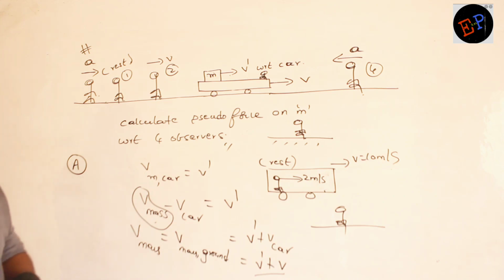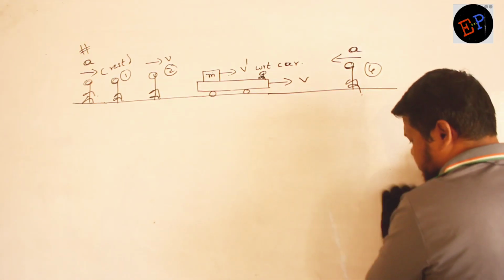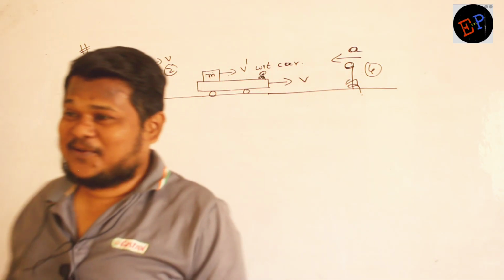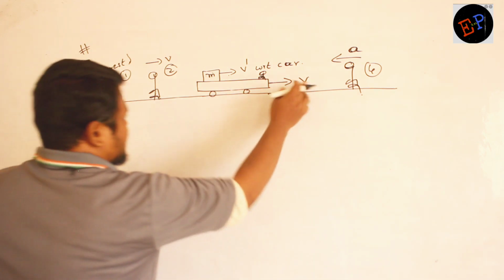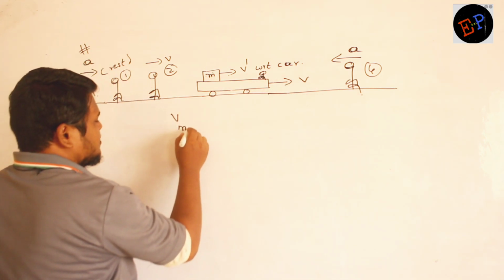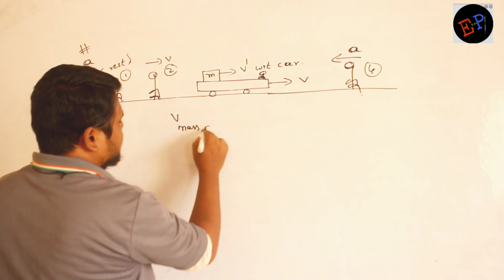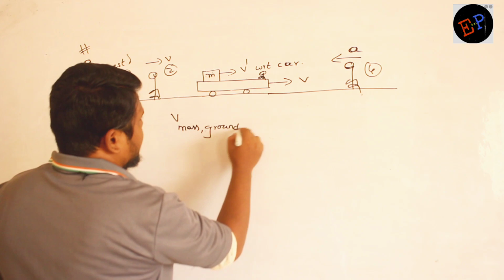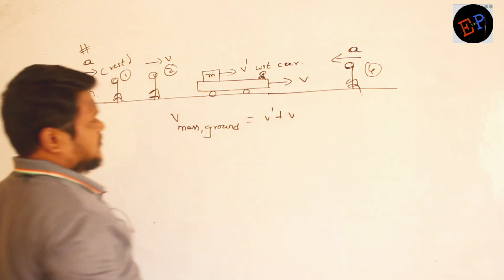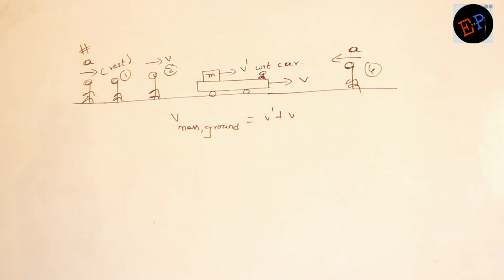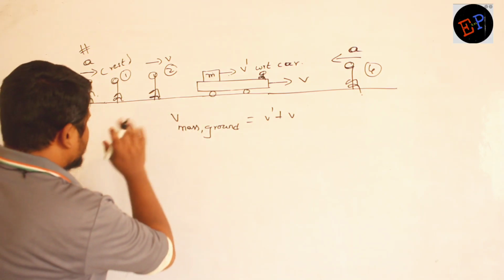Fine. Make a note up to here, then we will continue. We will understand actually why we have done this total calculation. So I will write: velocity of mass with respect to observer on the ground is v dash plus v. Fine? Now let us do the calculation.